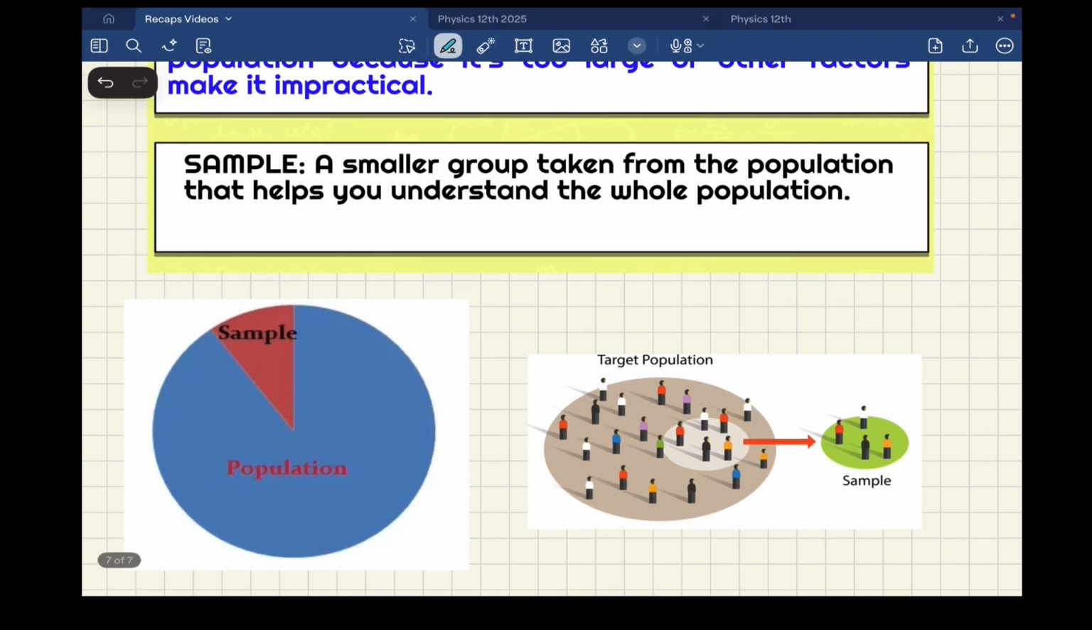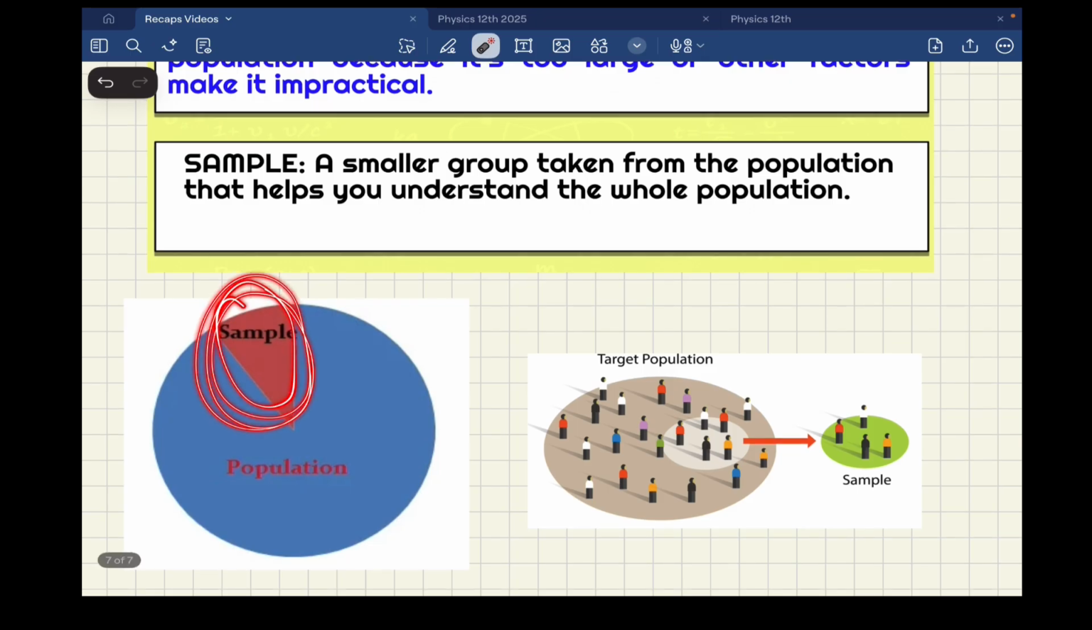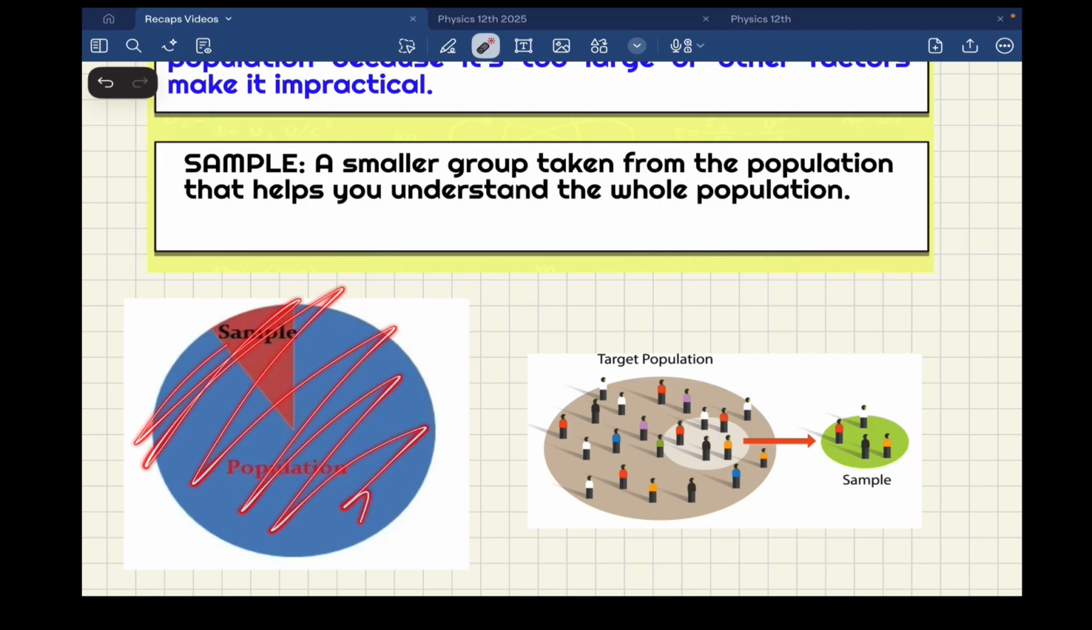The sample, what is a sample? It's a subgroup of the population. Okay, so this is a smaller group taken obviously from the population. So we can say we have the entire population and we are going to take a subgroup, a smaller section like this. And pay attention because this sample is going to be used to what? To represent the entire population, okay?